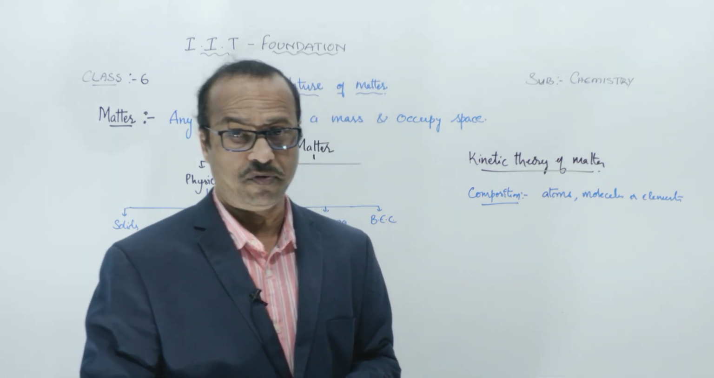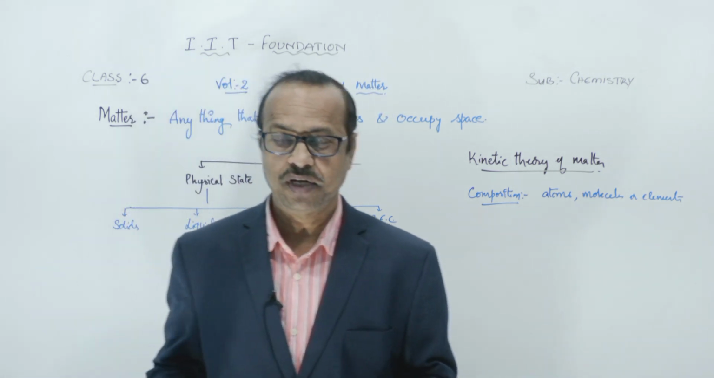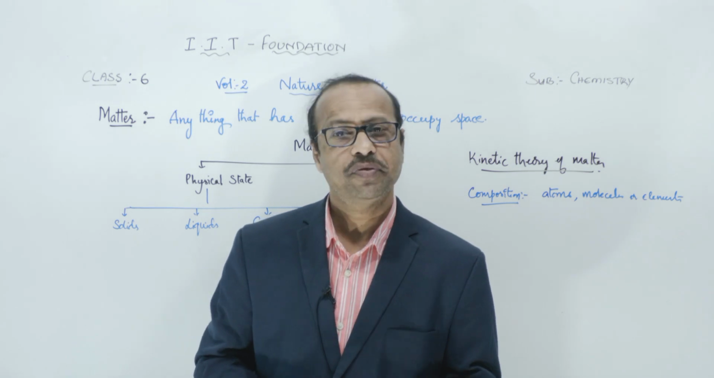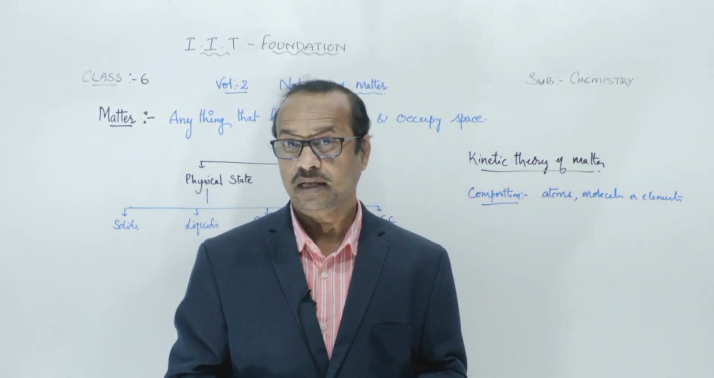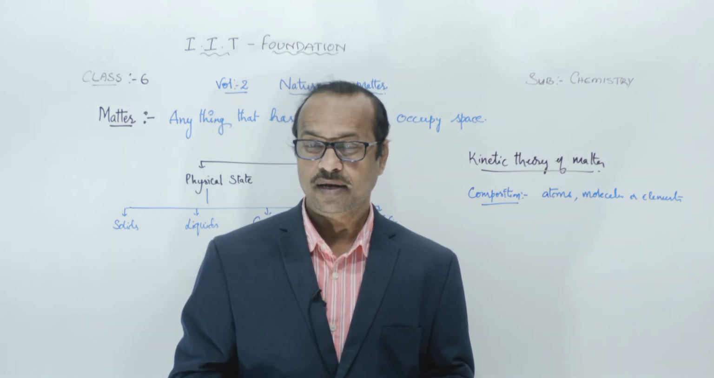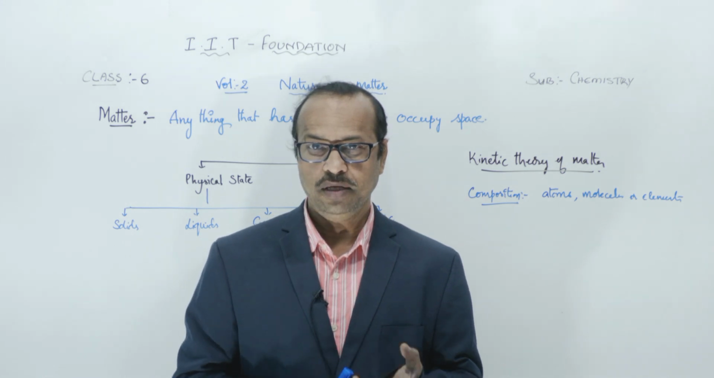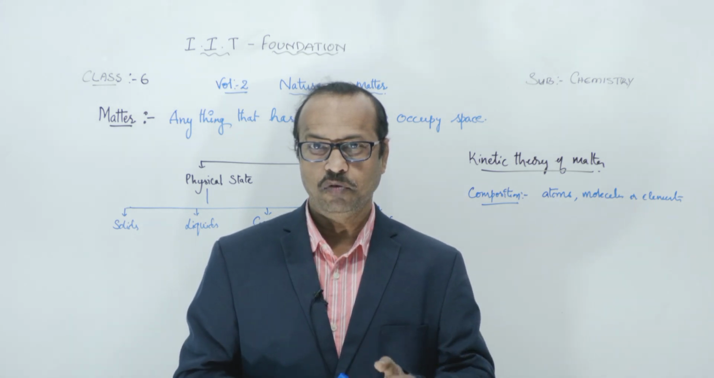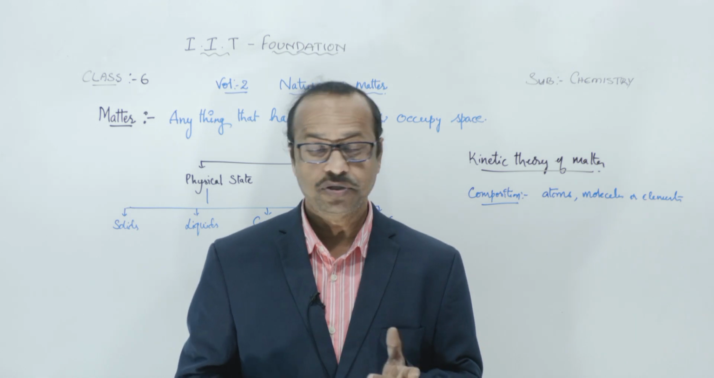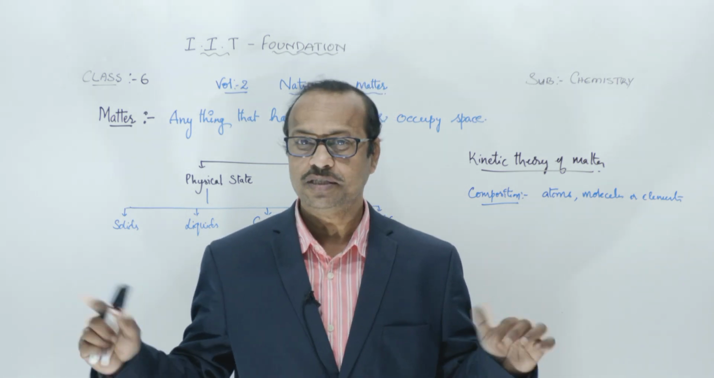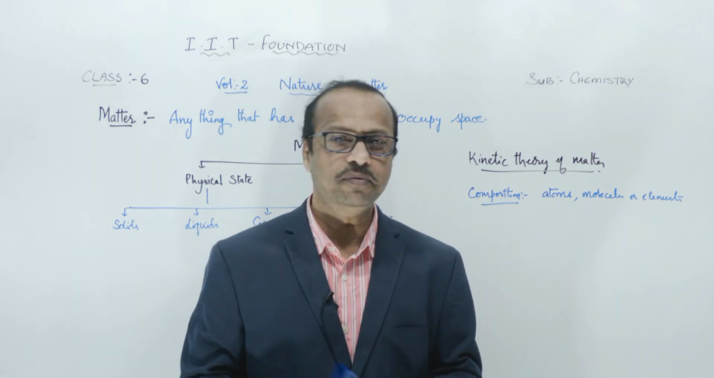Composition is how it is made up of. For example, if they ask you what is the composition of tea, what do you say? The milk, sugar, and tea powder. If these three are mixed together and boiled, you will get the tea. So the composition of tea is how it is made up, and the tea is made up of these three things.